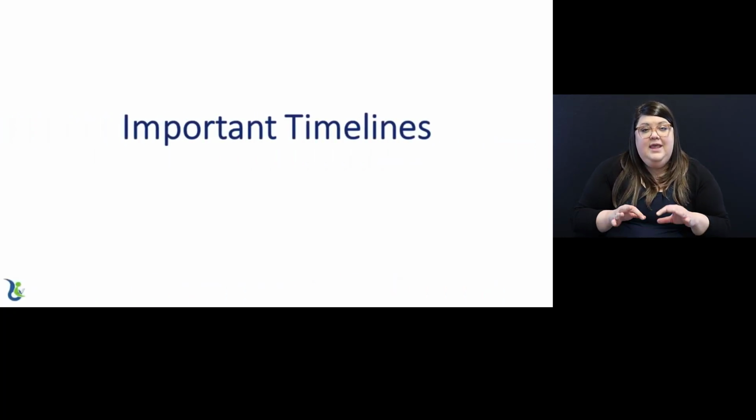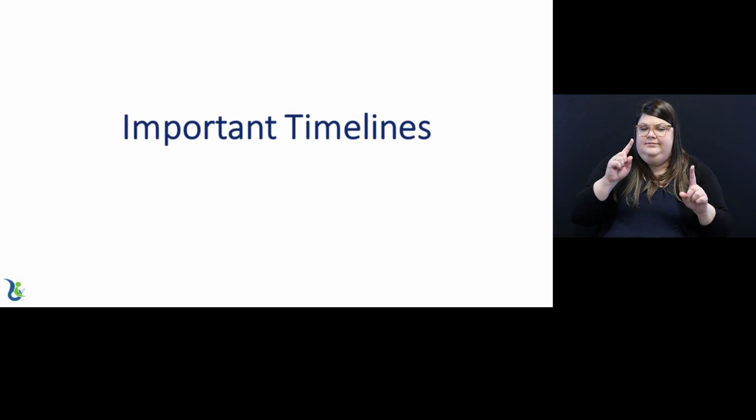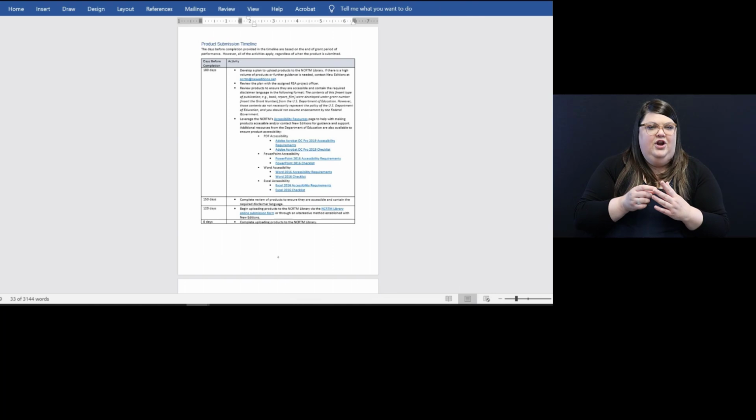Important timelines. The timelines described in the Guide for Product Submission and Websites assist grantees with understanding requirements and necessary activities to allow for effective time management and successful product submission. Let's get started. Timeline for product submission. Page 4 of the Guide for Product Submission and Websites provides the timeline for product submission.